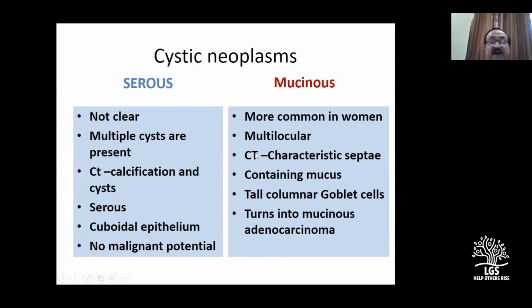I think the theory part you will read, but quickly, mucinous cystadenomas are dangerous because they can go on to adenocarcinoma. On the other hand, serous ones do not have malignant potential. I will stop at this stage for this differential diagnosis and ask for questions related to cystadenoma versus pseudocyst of the pancreas. Please ask any question.